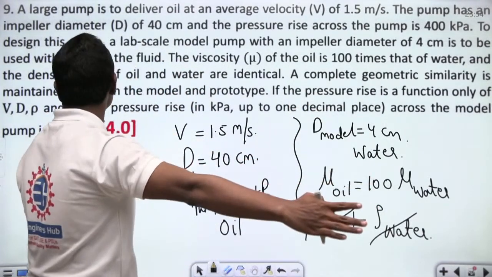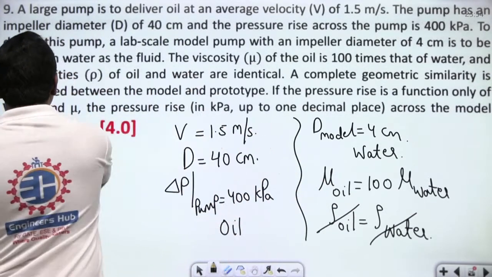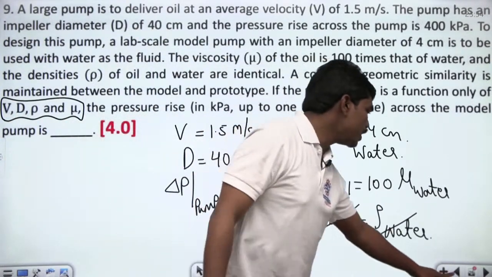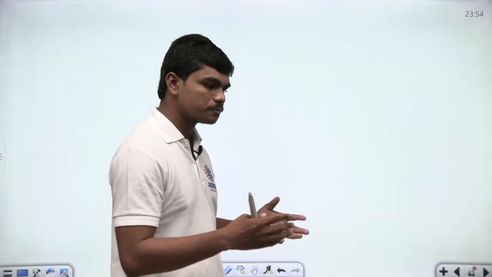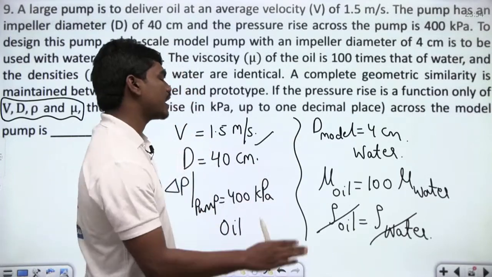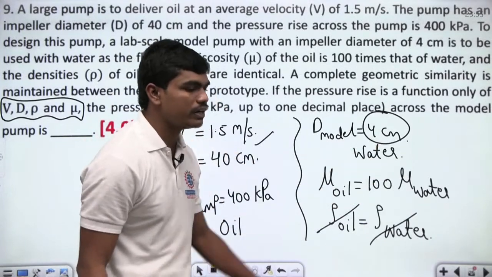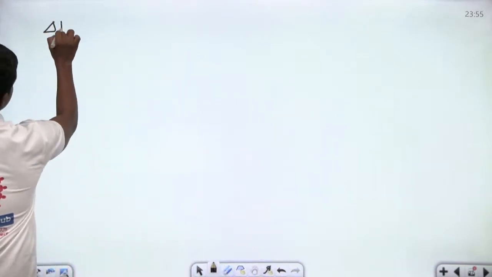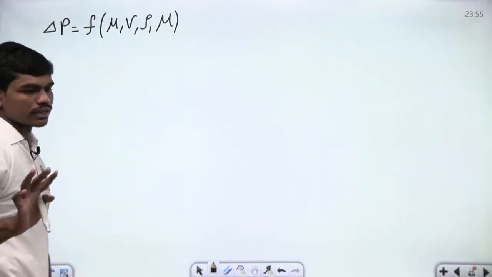A complete geometric similarity is maintained between the model and the prototype if the pressure rise is a function only of V, D, rho and mu, the respective pressure rise across the model. So we can analyze this situation. Basically there is a big pump delivering a pressure difference of 400 kilopascals at a velocity of 1.5 meters per second. But at the same time in the lab we are testing it with a 4 centimeter impeller diameter and with a different fluid, which is water. Correct? One thing is very clearly given: delta P is a function of V, D, rho and mu.